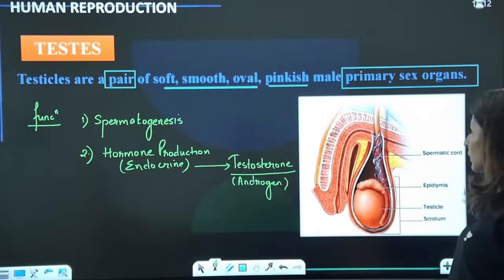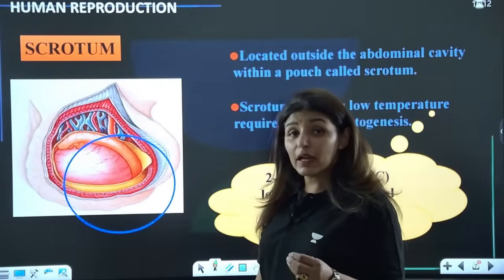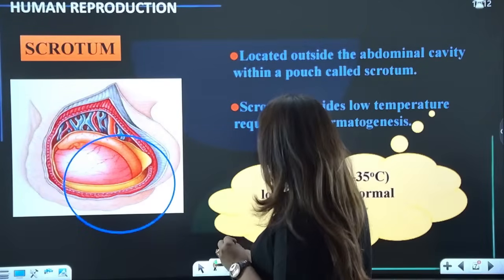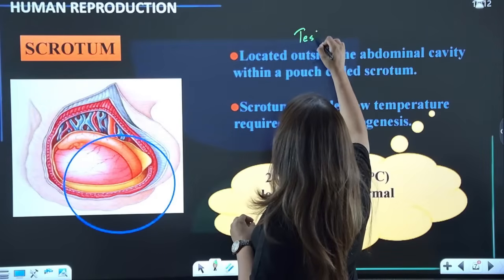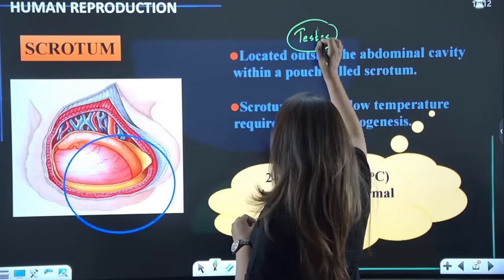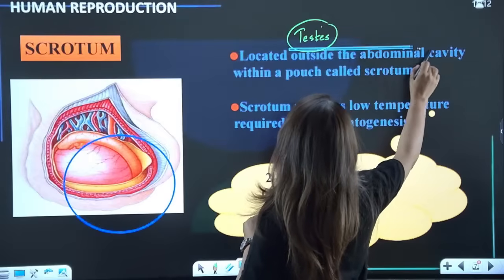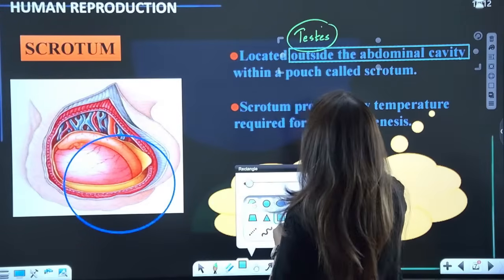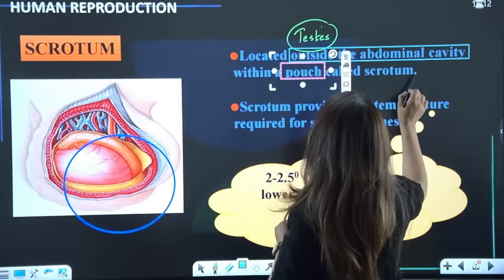Right? Now guys, the point is, where are testes located? So remember, testes are located outside the abdominal cavity, in a special pouch known as scrotum.